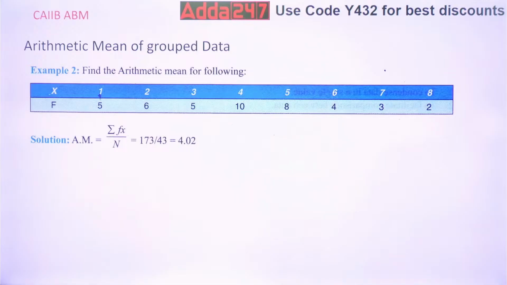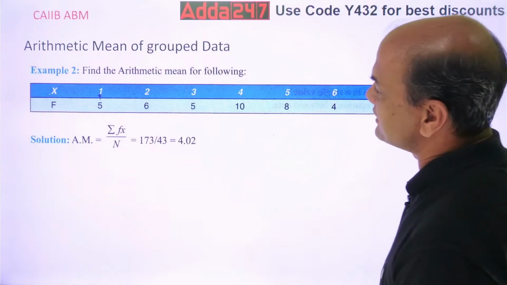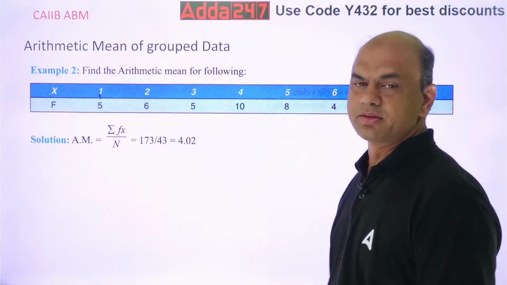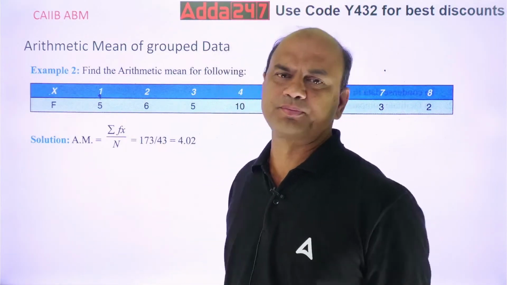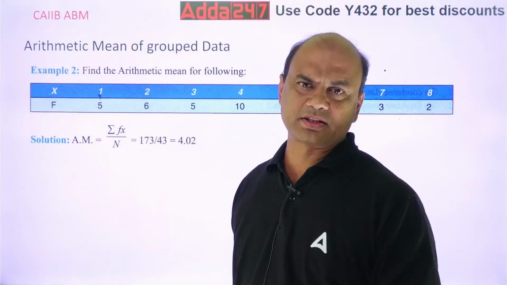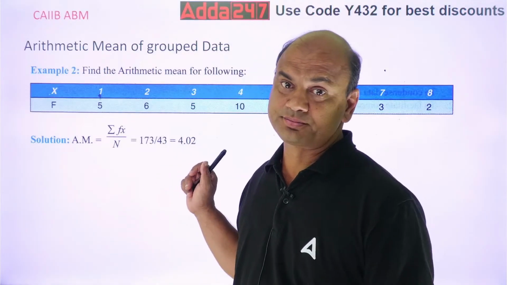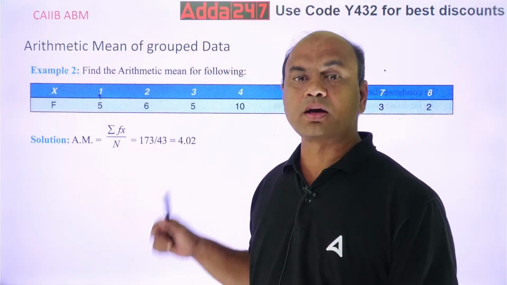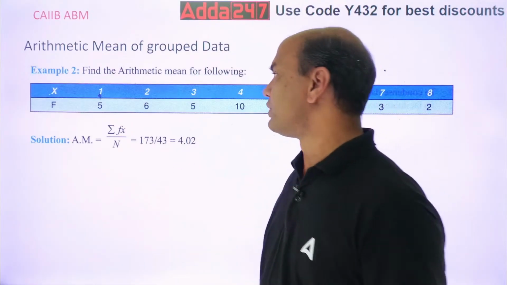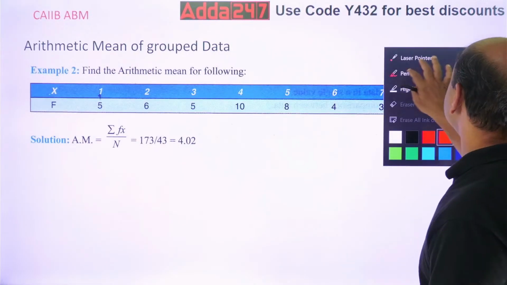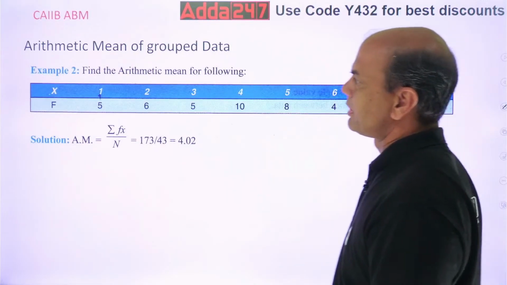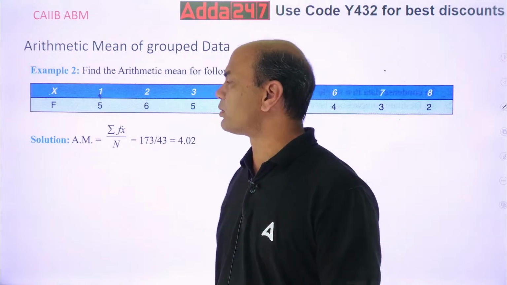Find the arithmetic mean for the following. X is given and F is given. Now firstly you tell me, all of you, I'll ask you the questions now. Firstly write in the comment section whether this is a group data or ungrouped data. Is it a group data or ungrouped data?